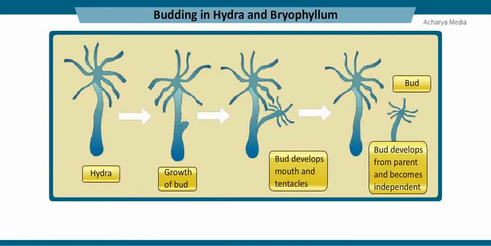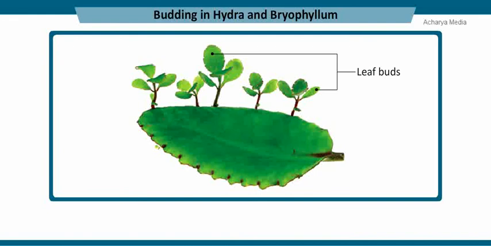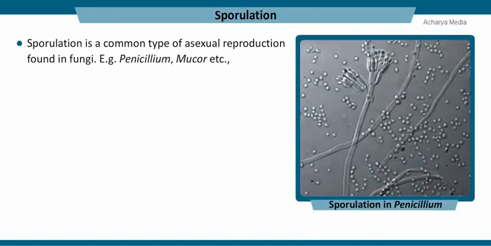In Hydra, a bud develops as an outgrowth due to repeated cell division at one specific site. These buds develop into tiny individuals and when fully mature get detached from the parent body to become new independent individuals. Similarly, buds produced in the notches along the leaf margin of Bryophyllum fall on the soil and develop into new plants. Sporulation is a common type of asexual reproduction found in fungi. It is the process of formation of spores.